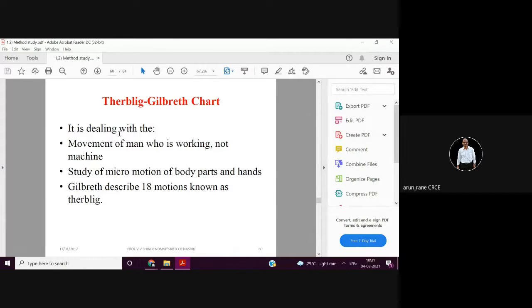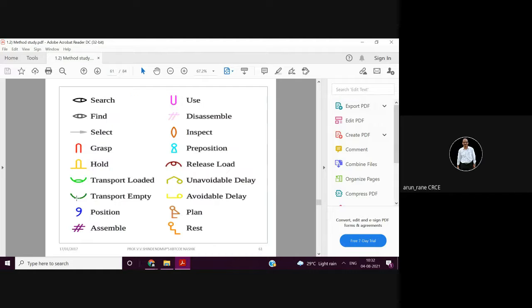So, Therblig, Gilbreth chart, it deals with the movement of a man who is working and not of the machine. Again, a MCQ. Whether Therbligs can be used for the machine? So we have some options there. Then study of the micromotion of the body parts and hands. So he has observed around 18 motions. He has divided into 18 different motions.